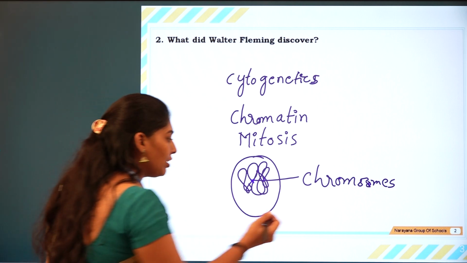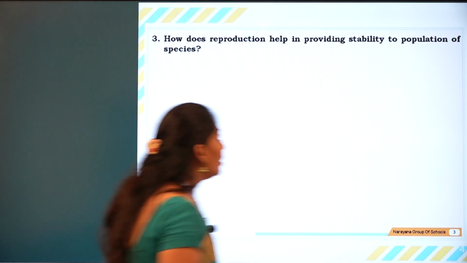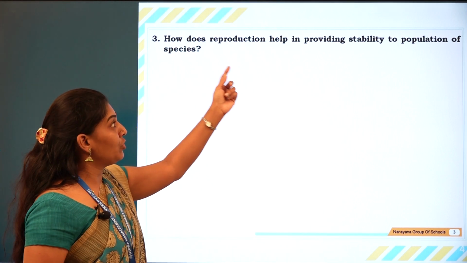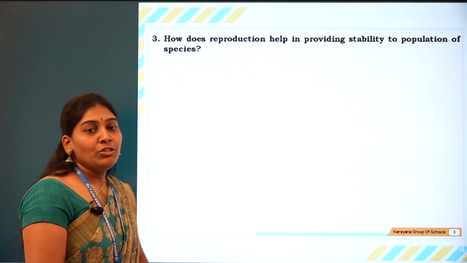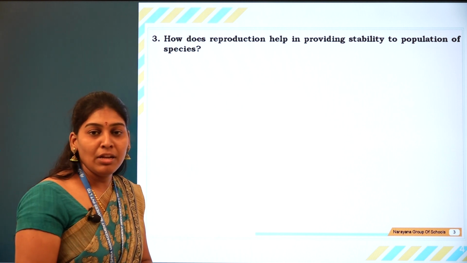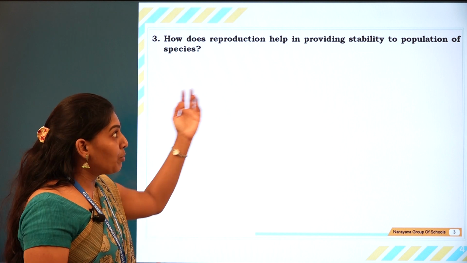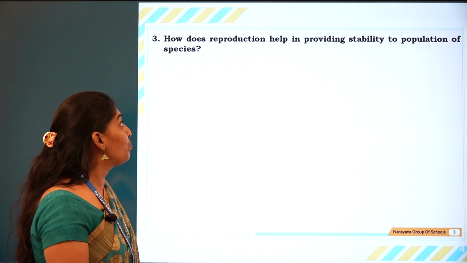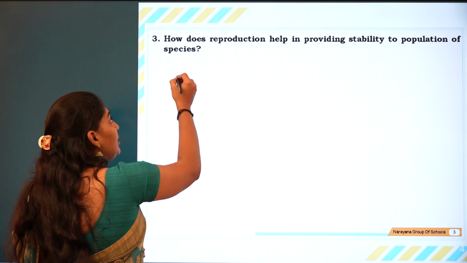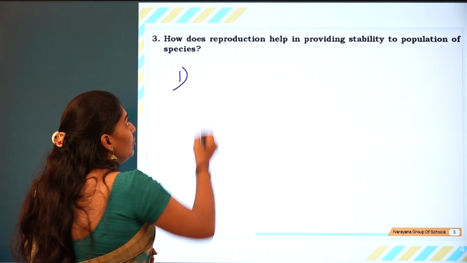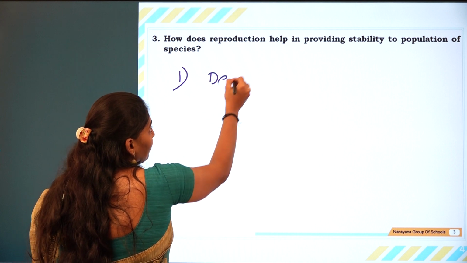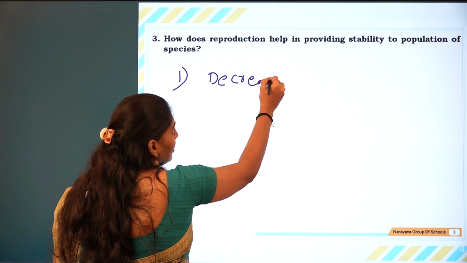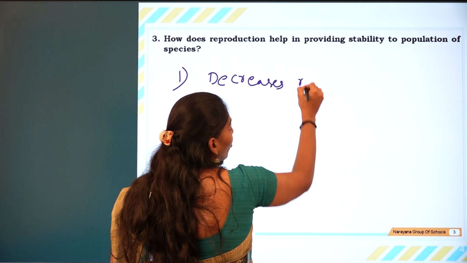Let us go to the third question. How does reproduction help in providing stability to the population of a species? Let us discuss the first point. Reproduction decreases the number of species.